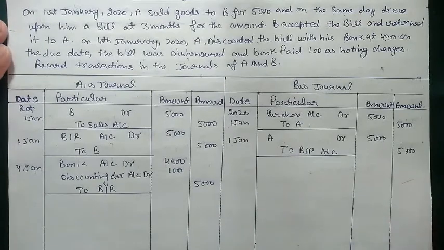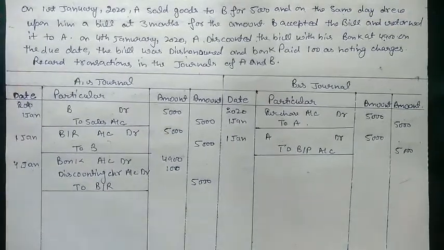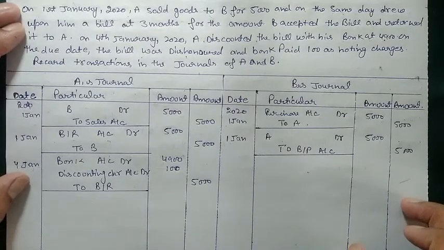Bank will always charge noting charges or discounting charges whenever you will discount your bill from the bank, because bank is paying money to you 3 months before the actual due date of that bill. That bill will go on redemption or maybe on maturity only after 3 months plus 4 days. But bank is paying money 3 months before the actual date, so he will charge a little much of interest or maybe discounting charge. In this case, bank charged only 100 rupees on 5,000 from that person.